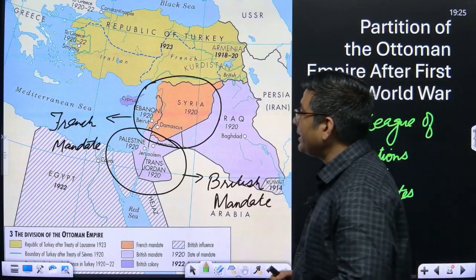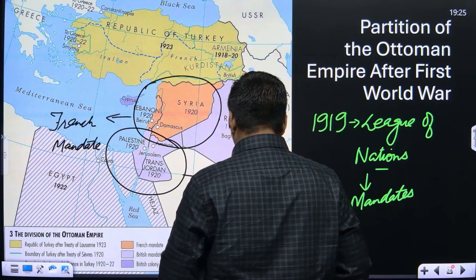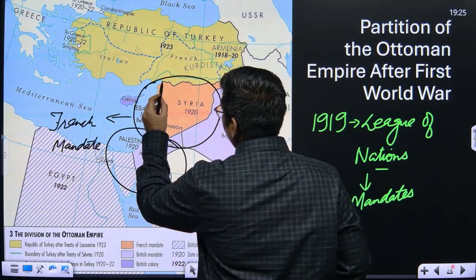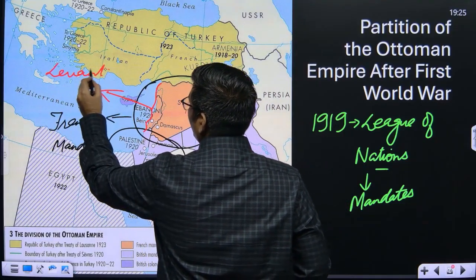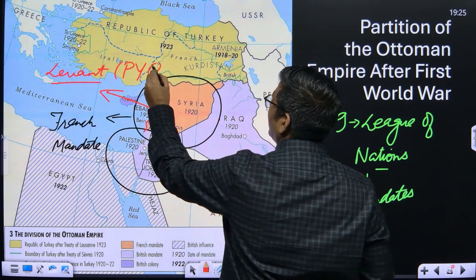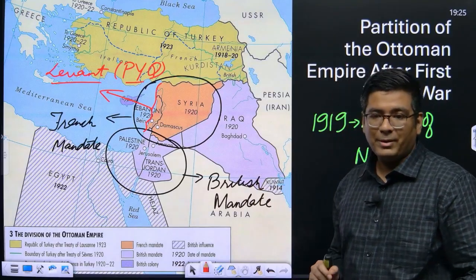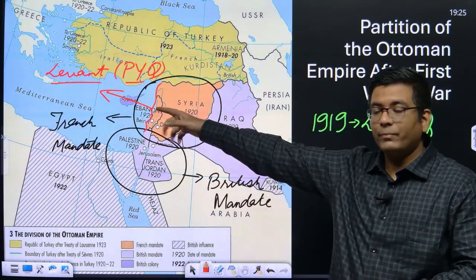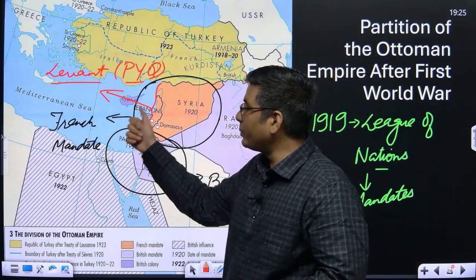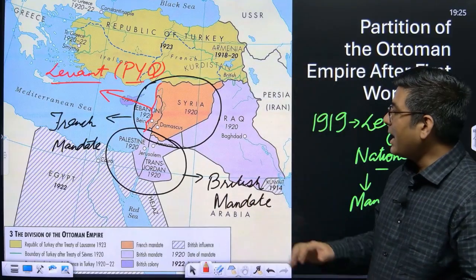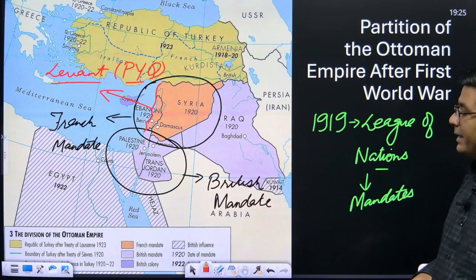That is why the French call this particular coast, this entire coast that you're seeing here, the Levant. This was also a previous year question with respect to prelims. There are a lot of previous year questions which have come from this concept. I'll be telling you them intermittently. One question was Levant. This eastern coast of the Mediterranean was called the Levant by the French. Why? Because it was their mandate. And Palestine became the British mandate. I hope these things are clear.